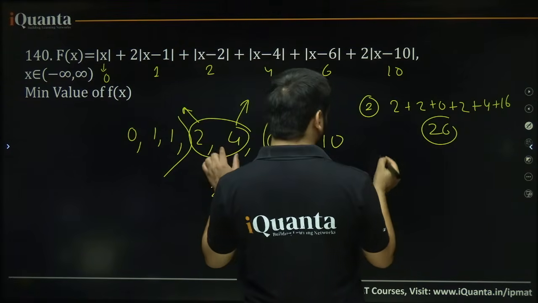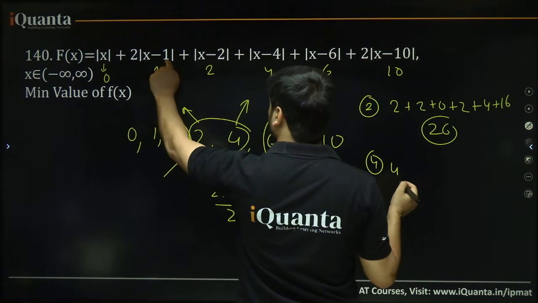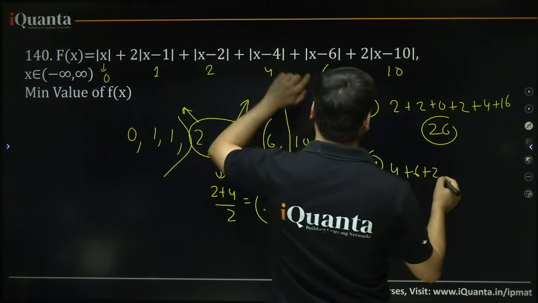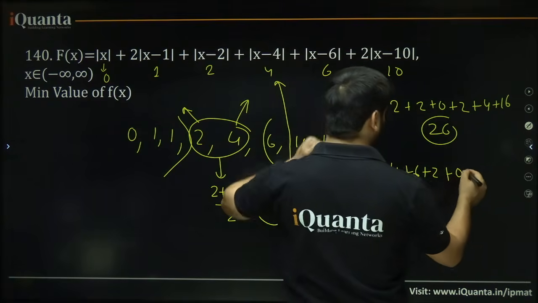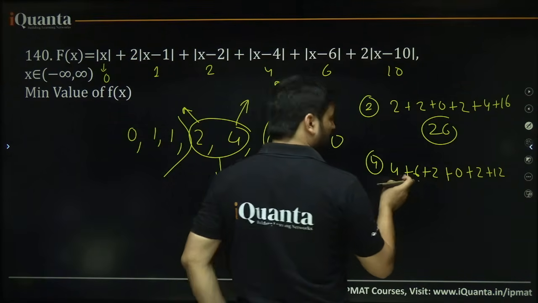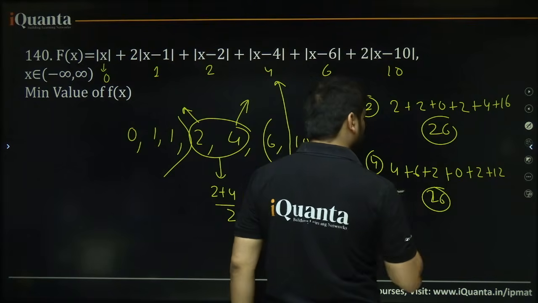If you put x equal to 4 into this, what do you get? 4 plus 2 times 3, that means 6, then 4 minus 2 is 2, 4 minus 4 is 0, 4 minus 6 is 2, and 4 minus 10 is 6, 6 twos are 12. What do you get? 4, 6, 10, 12, 12 plus 2 is 14, 14 plus 12 is 26, again 26, same value.